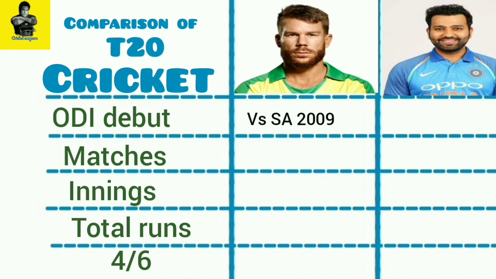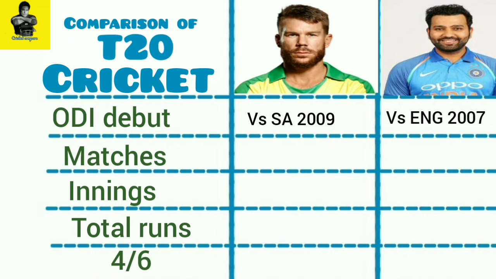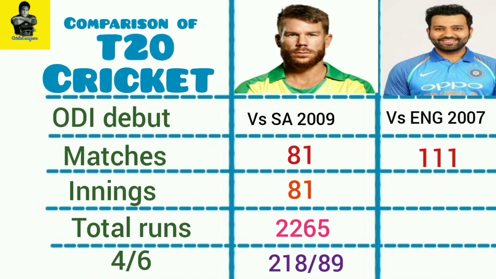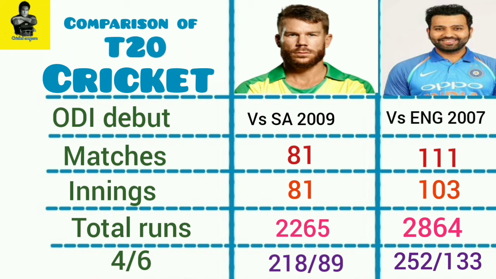David Warner made his T20 debut against South Africa in 2009 and Rohit Sharma made his T20 debut in 2007 against England. David Warner, who has played 81 T20s, has scored 2,265 runs in 81 innings with 218 fours and 89 sixes. Rohit Sharma, who has played 111 T20s, has scored 2,864 runs in 103 innings with 252 fours and 133 sixes.